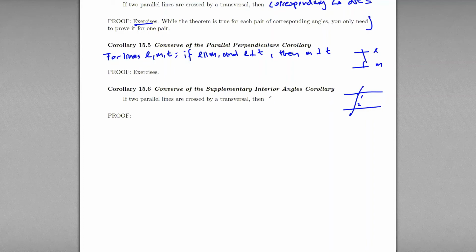So then each pair of interior angles on the same side of the transversal are supplementary.